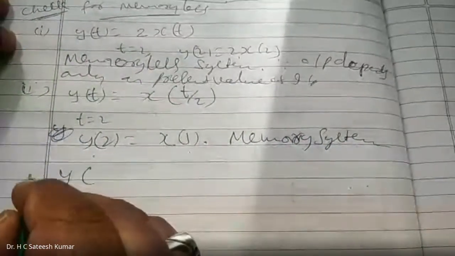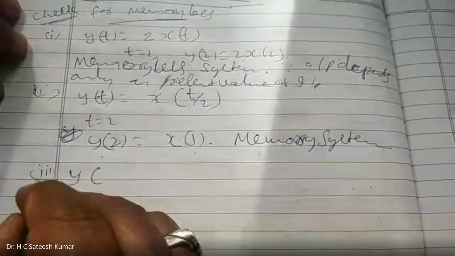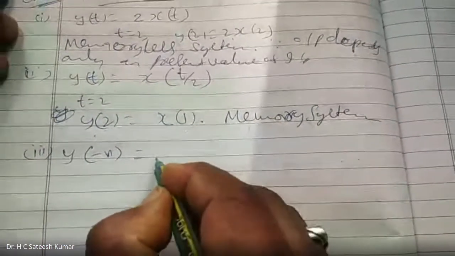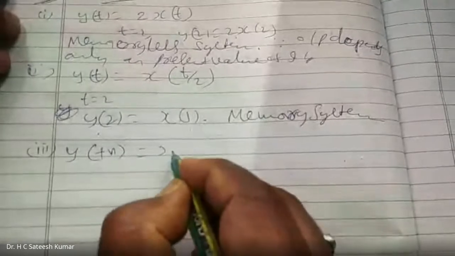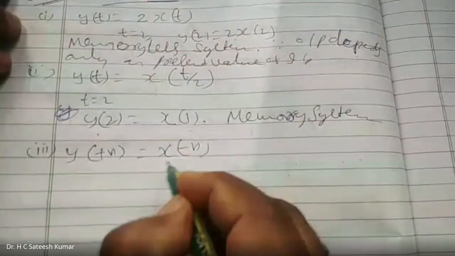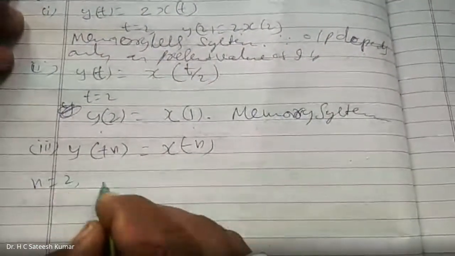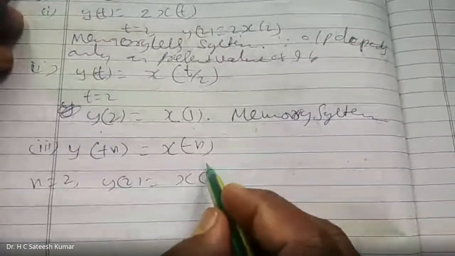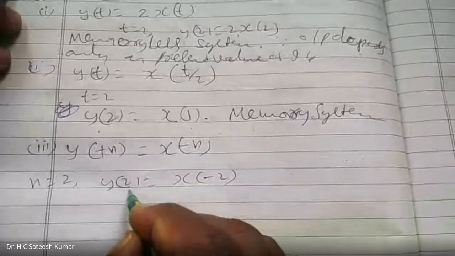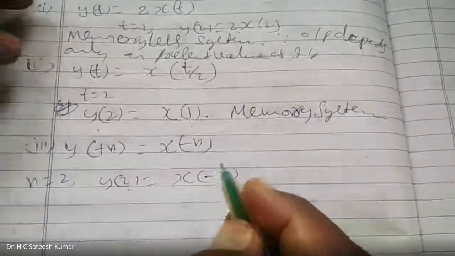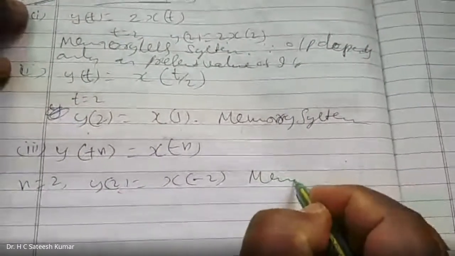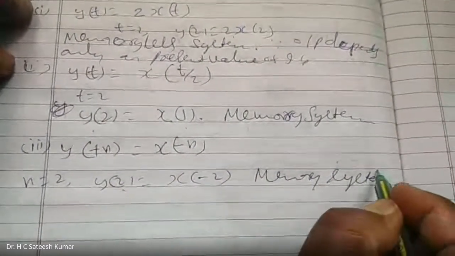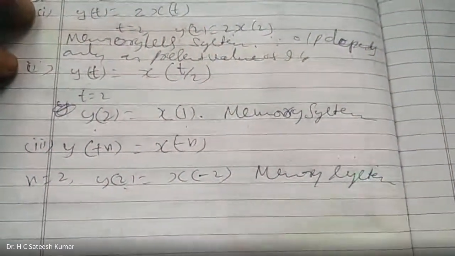y of n is equal to x of minus n. Put n is equal to 2. y of 2 is equal to x of minus 2. The output at the instant 2 depends on the past value. Still, it is a memory system, because it depends on the past value of the input.